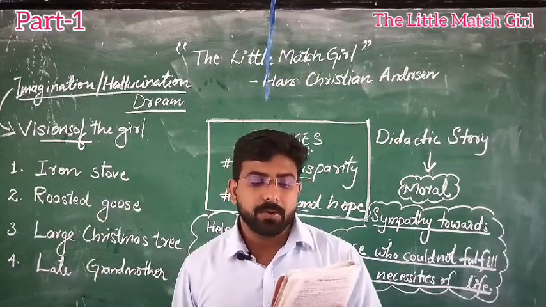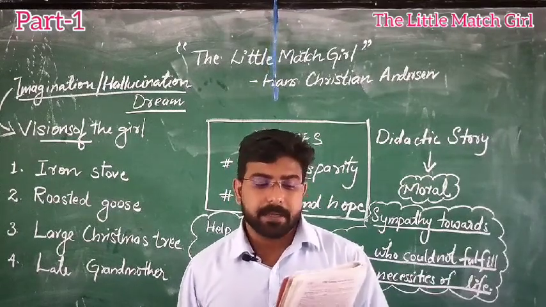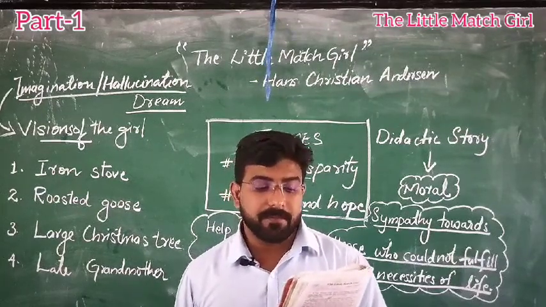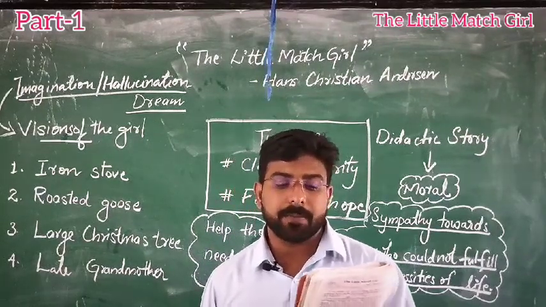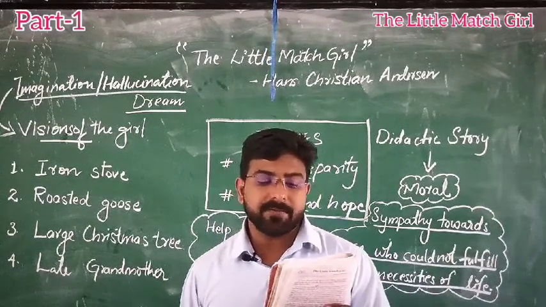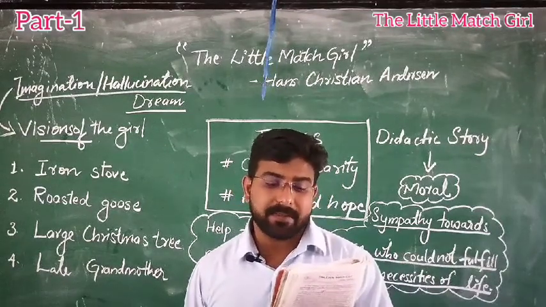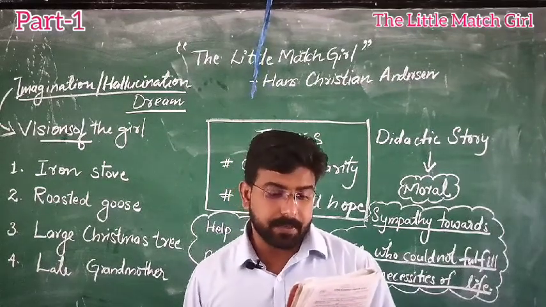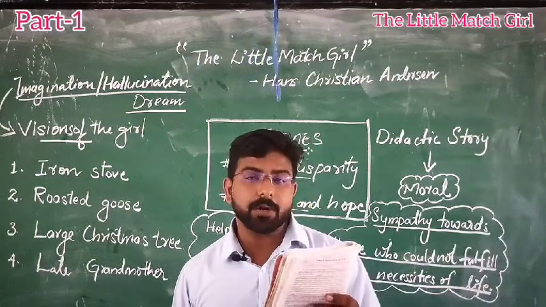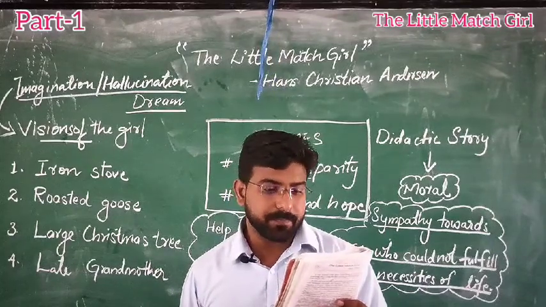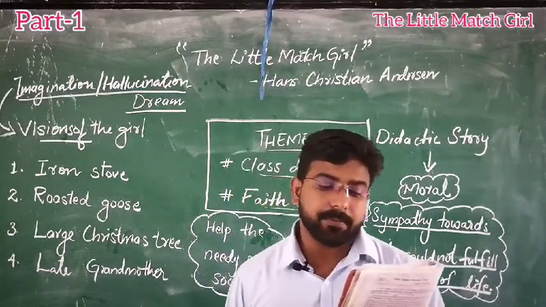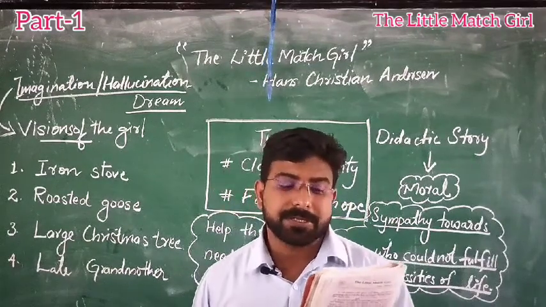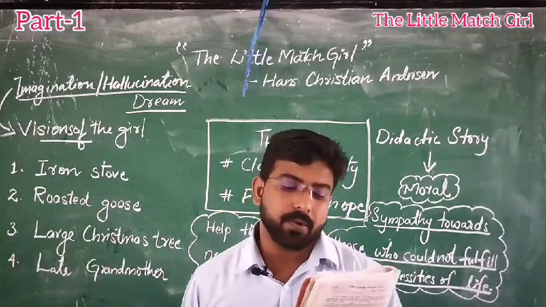Her father would be sure to beat her. And besides, it was so cold at home, for they had nothing but the roof above them. And the wind whistled through that, even though the largest crack was stuffed with straw and rags. Her thin hands were almost numb with cold. If only she dared pull just one small match from the packet, strike it on the wall and warm her fingers.